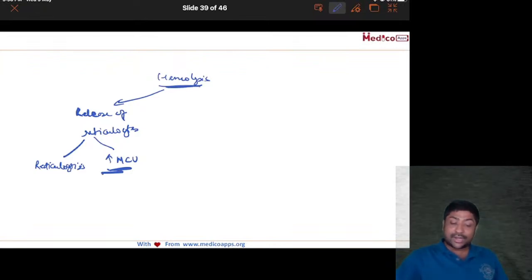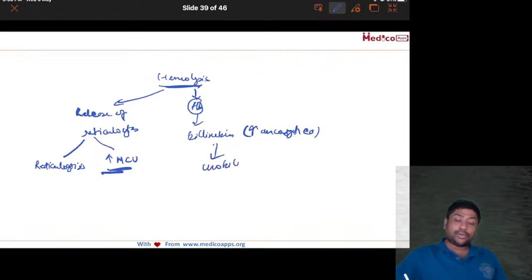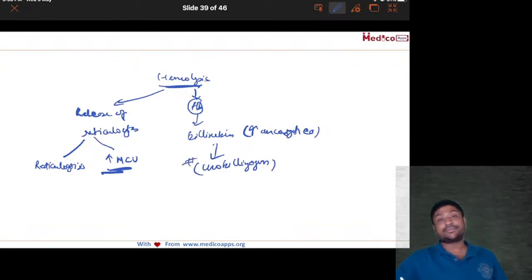Also, because the hemolysis is there, the hemoglobin is broken down. This hemoglobin will be converted into bilirubin. So remember, there will be an increase in unconjugated bilirubin, and this unconjugated bilirubin will be further converted to urobilinogen, and so urinary urobilinogen also will be increased. Okay. Now, this hemoglobin will initially be taken up by haptoglobin.